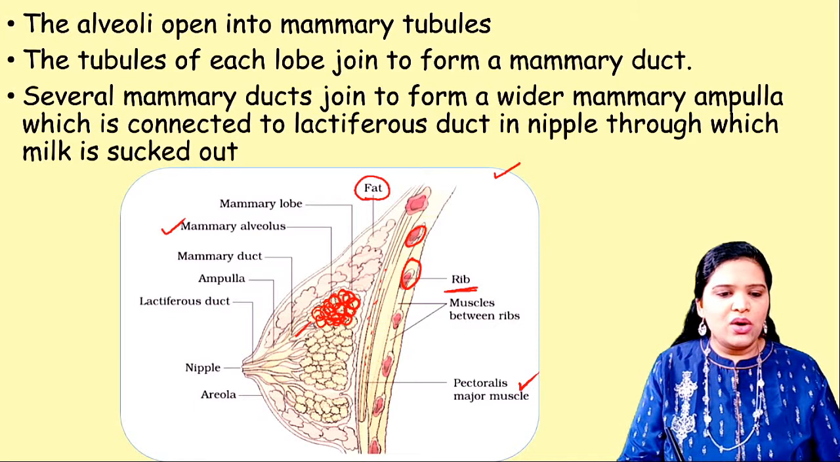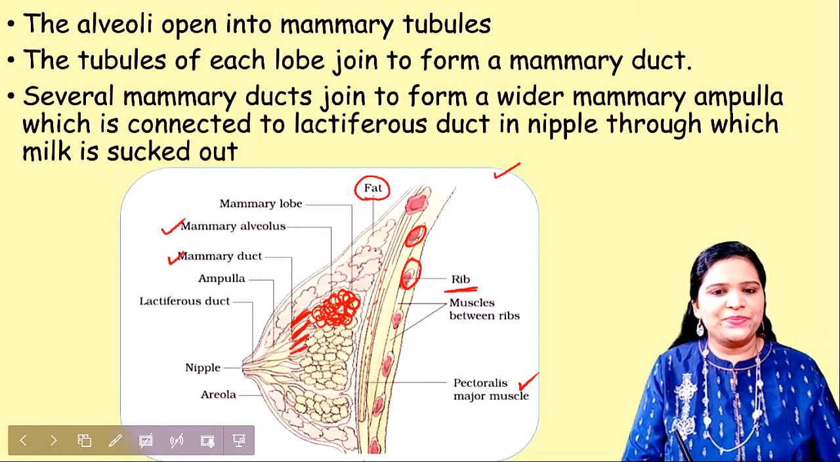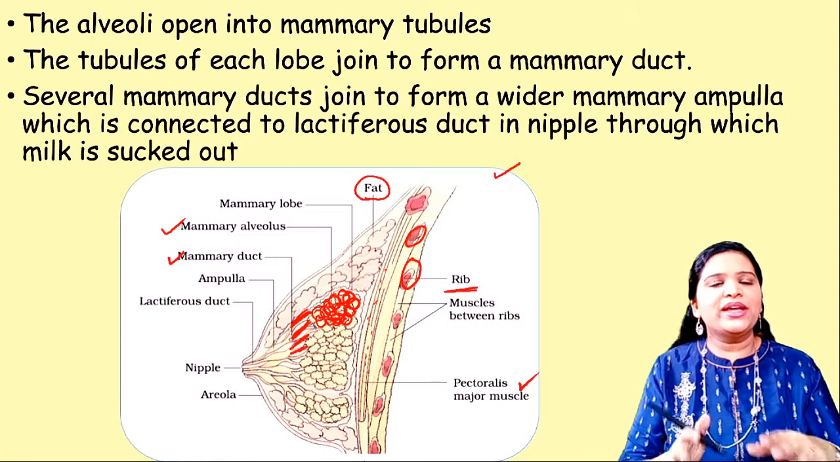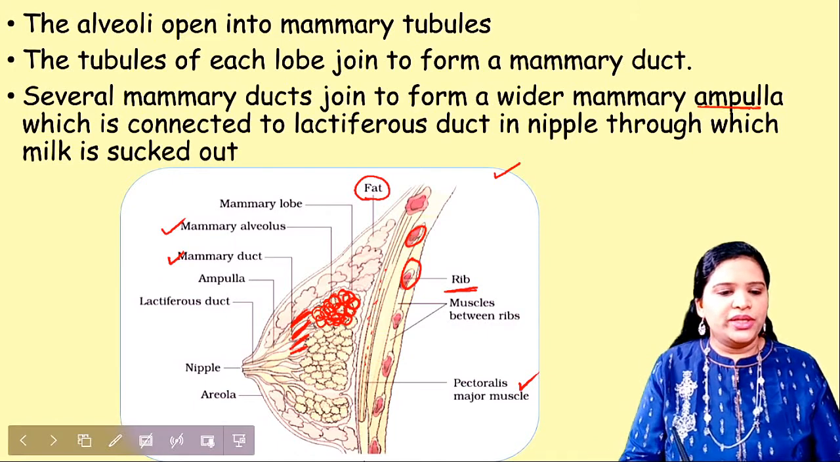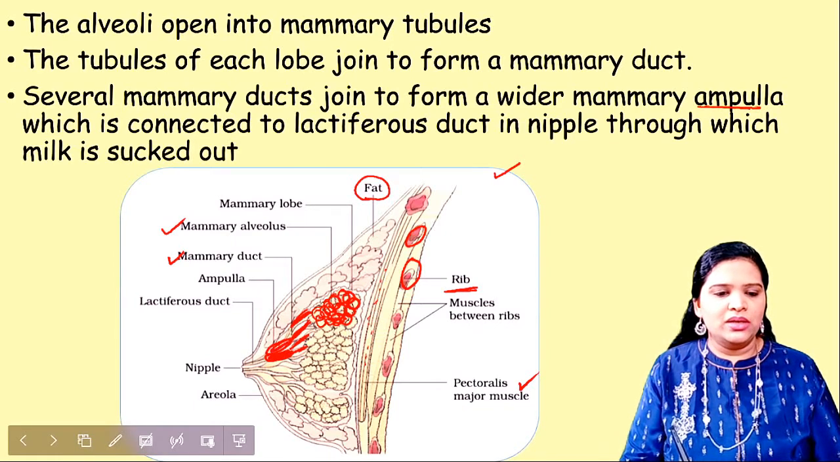So from each alveoli, it comes out through a tube-like structure. This is called mammary duct. Several mammary ducts join together in a wider area, and this wider area is called ampulla.